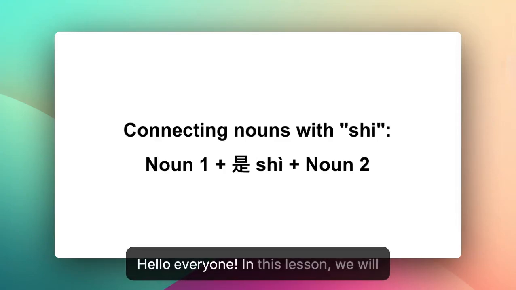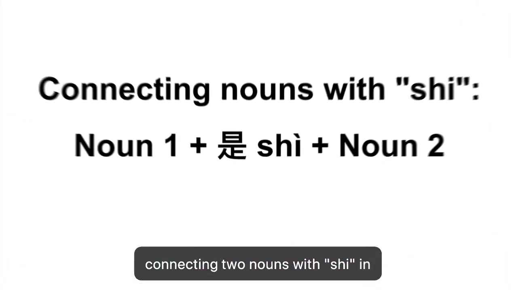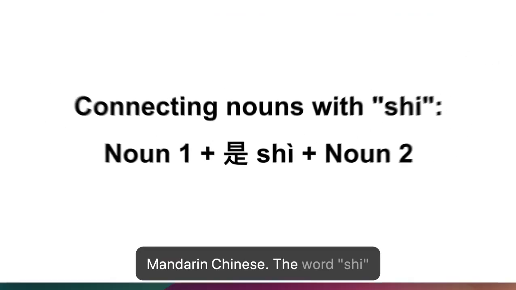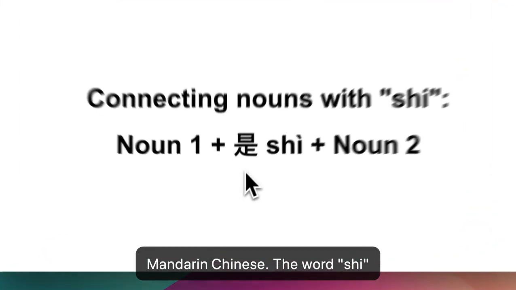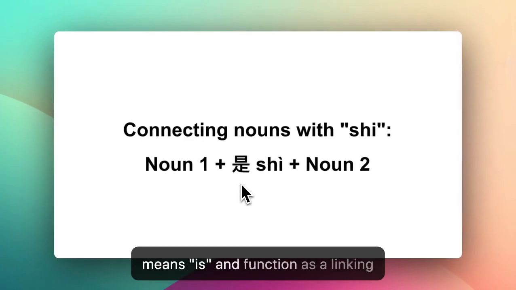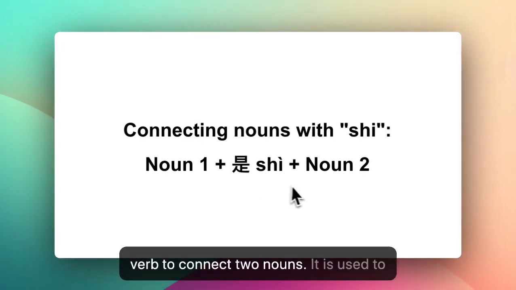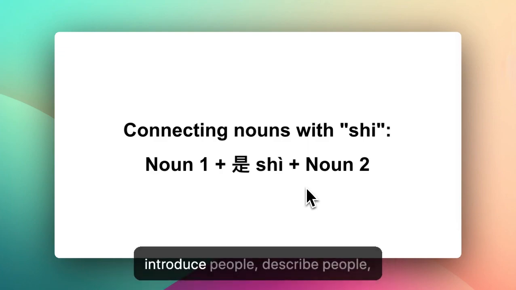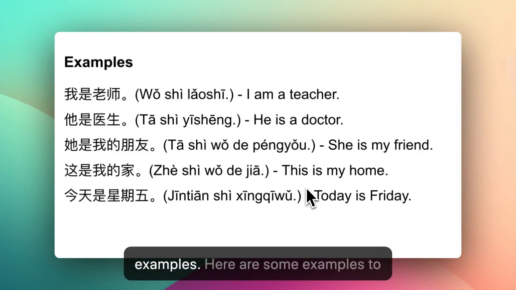Hello everyone, in this lesson we will focus on the grammatical point of connecting two nouns with 是 in Mandarin Chinese. The word 是 means "is" and functions as a linking verb to connect two nouns. It is used to introduce people, describe people, express existence, and refer to the present. Okay, let's look at some examples.